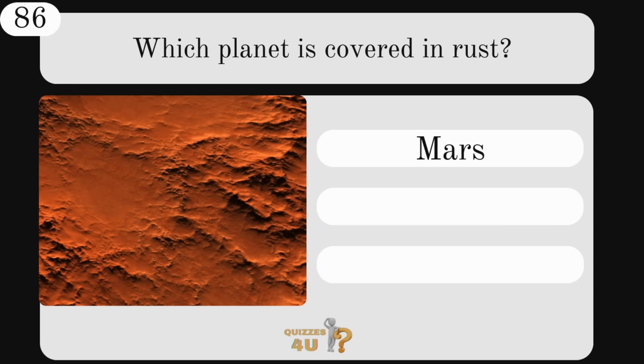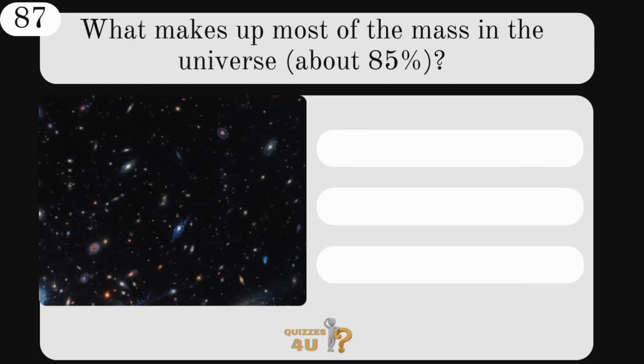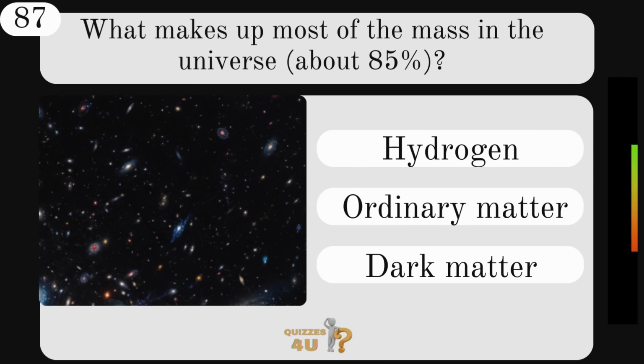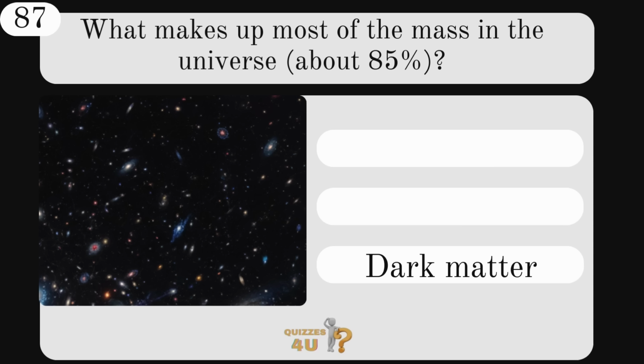That is Mars. What makes up most of the mass in the universe? Hydrogen, ordinary matter, or dark matter? That is dark matter.